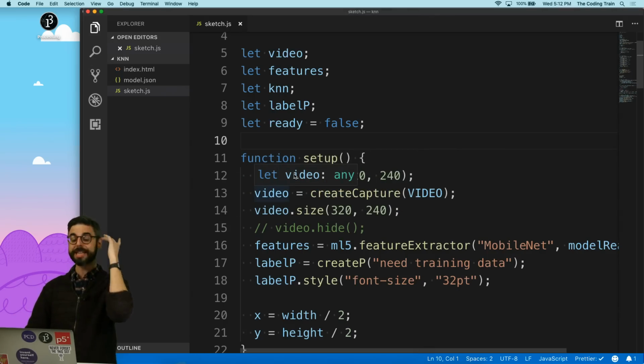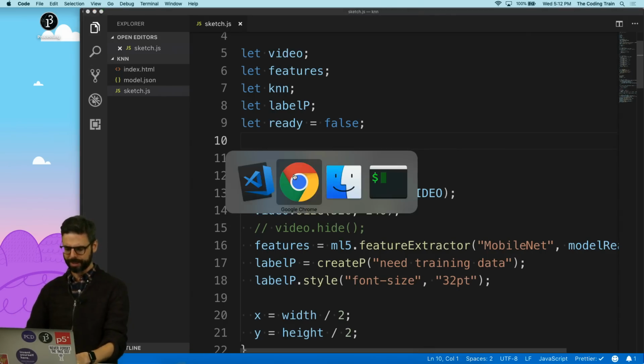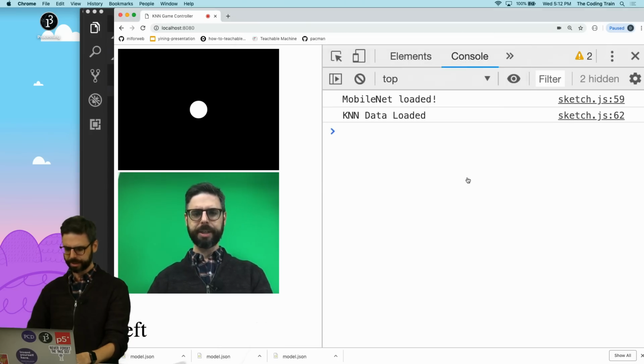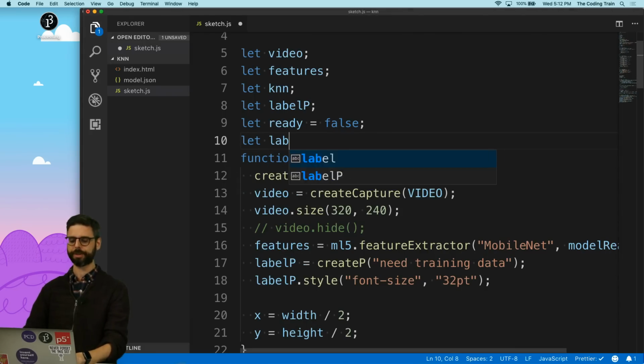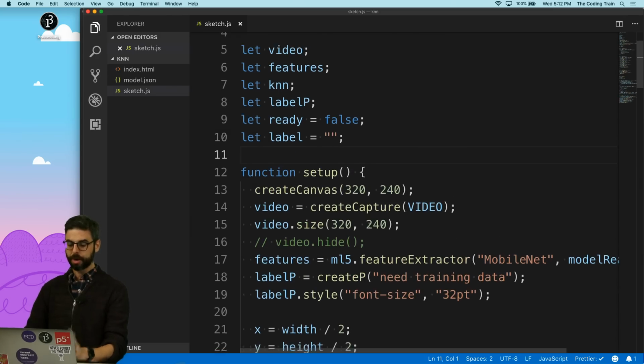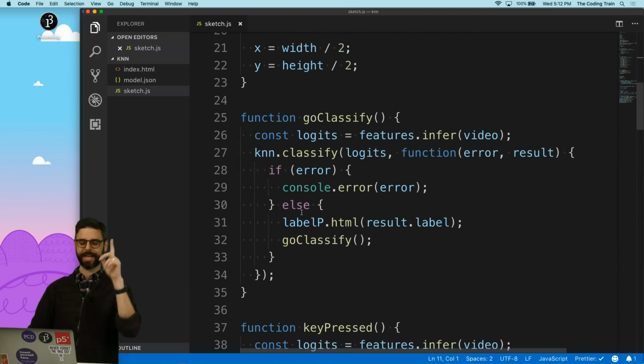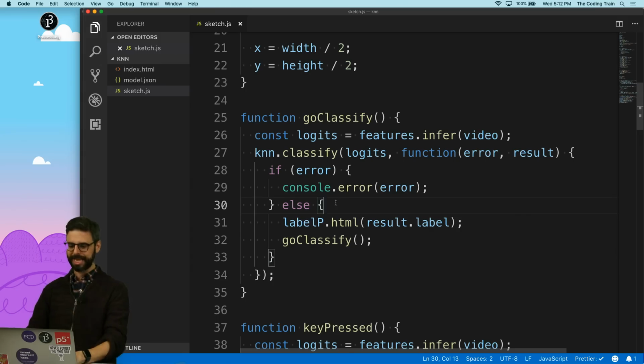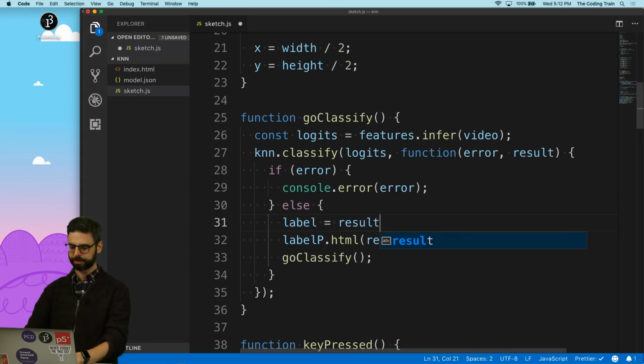Okay, so the thing that I need to do is I need a global variable. Why is this yelling at me? No, don't save. I need a global variable to keep track of what the label is, and I'll start that as just an empty string. When I get a classification, I want to set that variable.